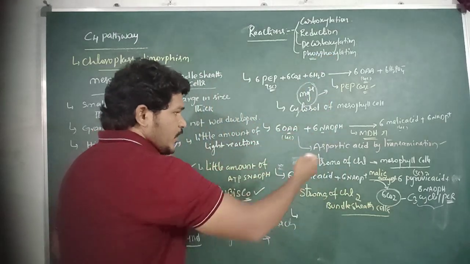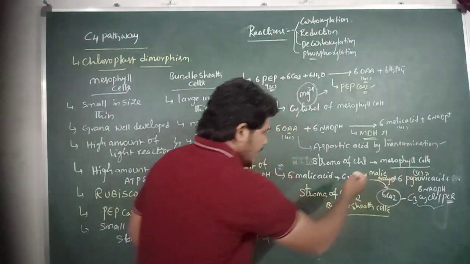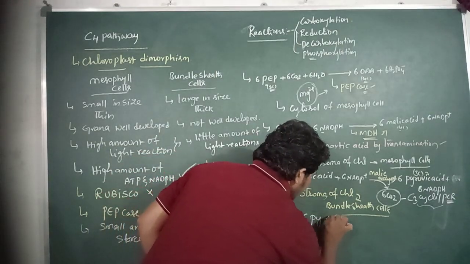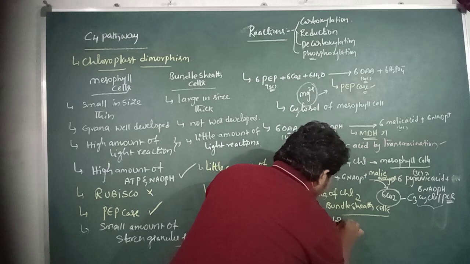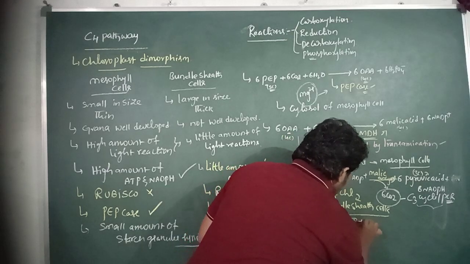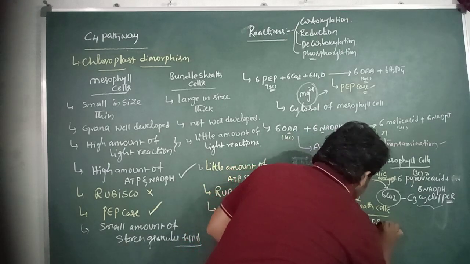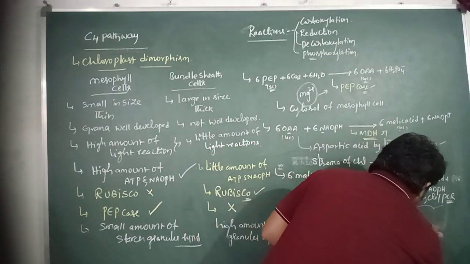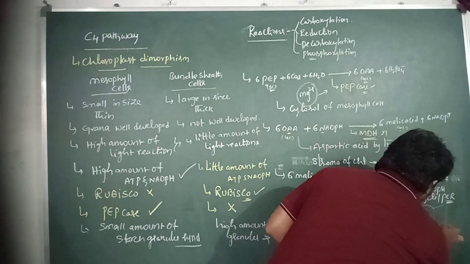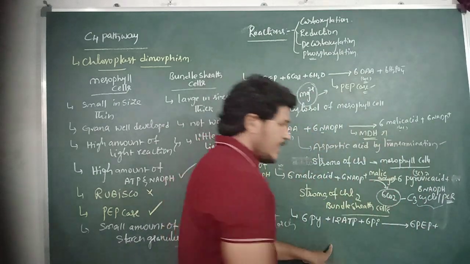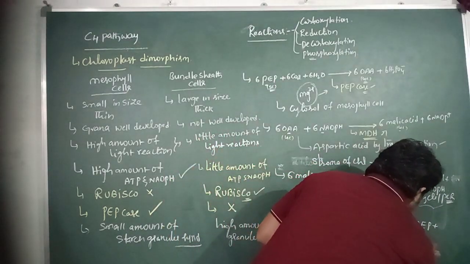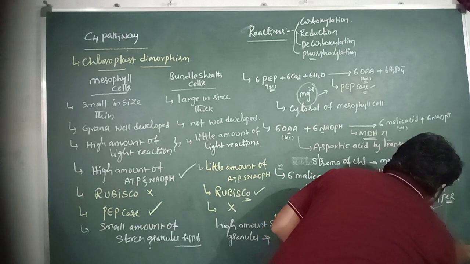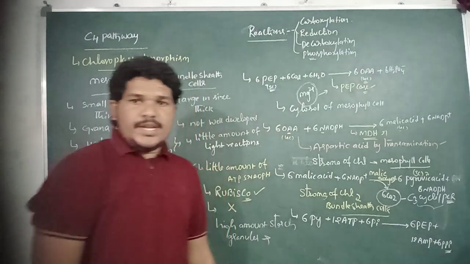So here the produced 3-carbon compound pyruvic acid, 6 molecules of pyruvic acid, reacted with 12 molecules of ATP and 6 molecules of inorganic phosphate. Further it is converted into 6 molecules of PEP, phosphoenol pyruvate, and releases 12 molecules of AMP and 6 molecules of inorganic phosphate.